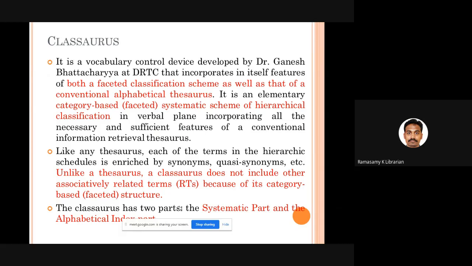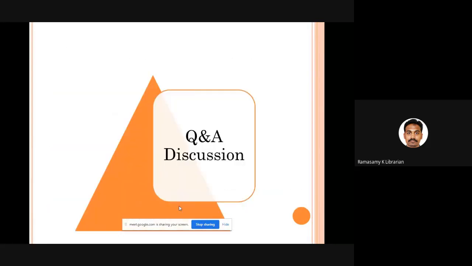So faceted classification plus alphabetical thesaurus is equal to Thesaurofacet and Classaurus. That is a foreign product, this an Indian product. Fine. So that is the end of this second part of the third part of the presentation.